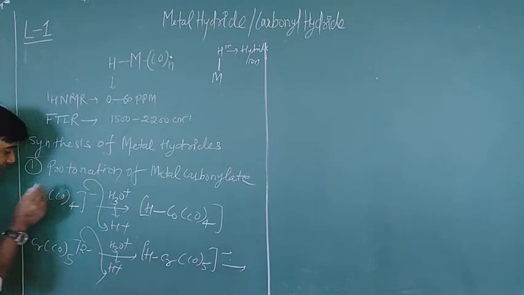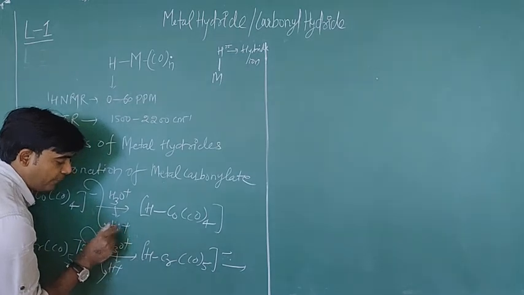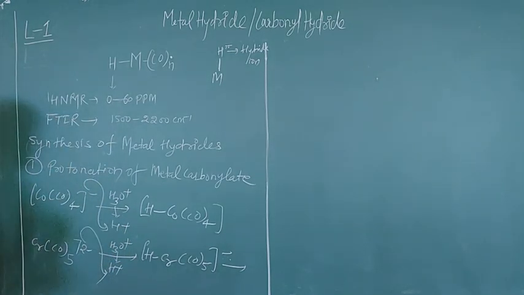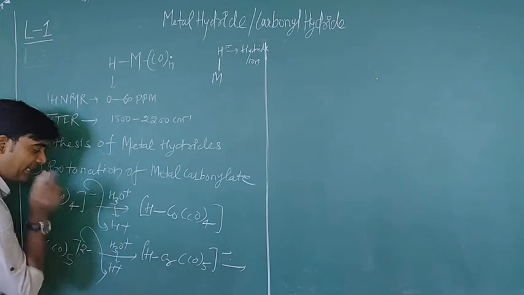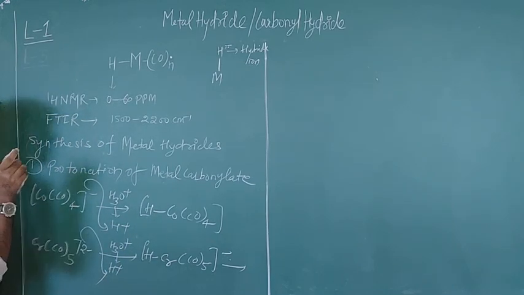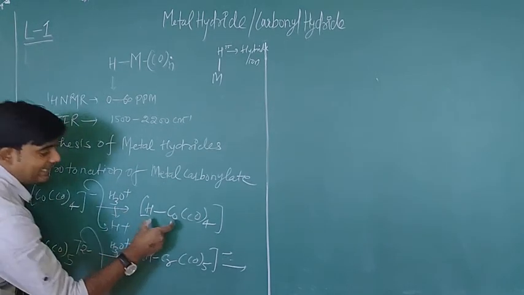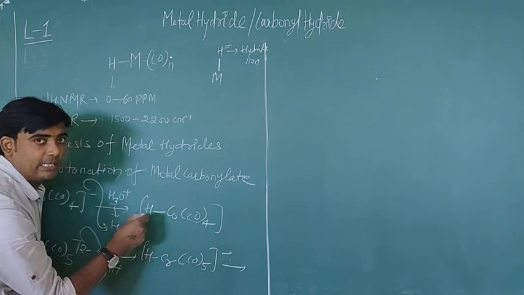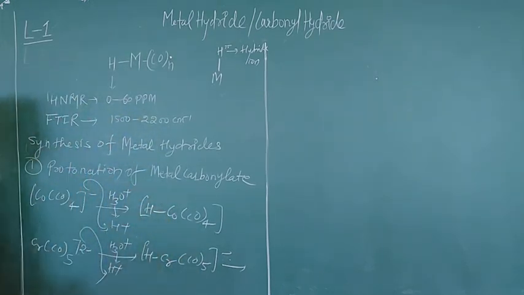So that's why this negative charge is on cobalt, and cobalt is acting as a nucleophile, and this nucleophile is attacking the electrophile, which is H1 positive. So after the reaction, the connectivity of electrophile and nucleophile will define the product formation. This is the nucleophile, this is the electrophile, and in the product they will connect directly to each other. So that's why the obtained complex is a metal hydride complex.